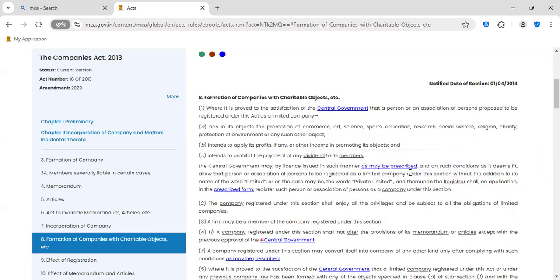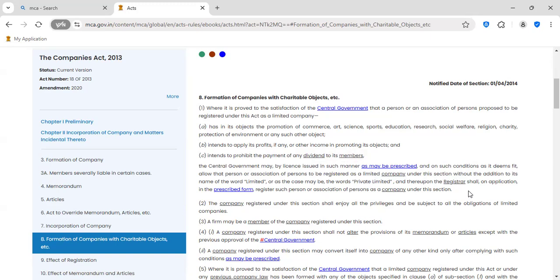Now, I just explained, even though this is for a charity purpose, it is a limited company under this section, without the addition to its name of the word limited or private limited; that will not be there. And thereupon, the registrar shall, on application in the prescribed form, that is SPICe 32, register such person or association of persons as a company, a Section 8 company under this section. Hope you are clear up to this.